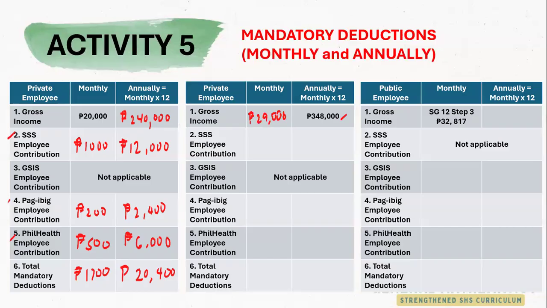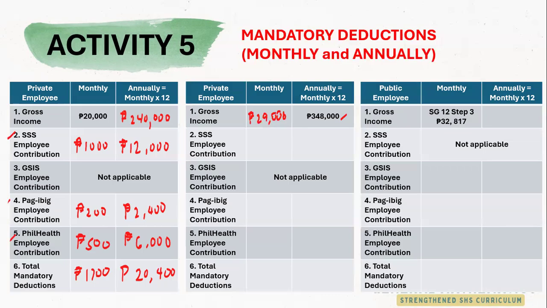Okay, so that's 29,000. Because when you look at the SSS table, it will be a bracket of 28,000, 28,500, 29,000, then 29,500, and so on. So 29,000 is already on that bracket, so we don't need to round it up to the nearest MSC or the monthly salary credit.